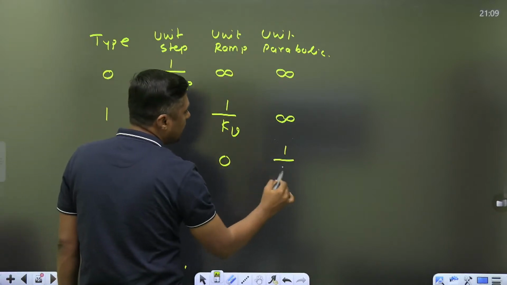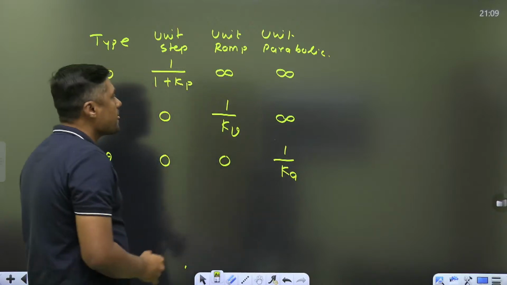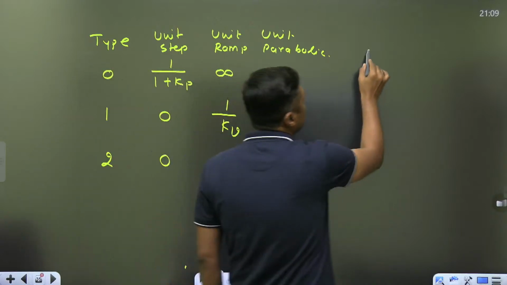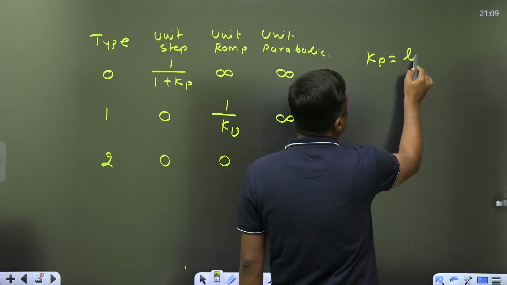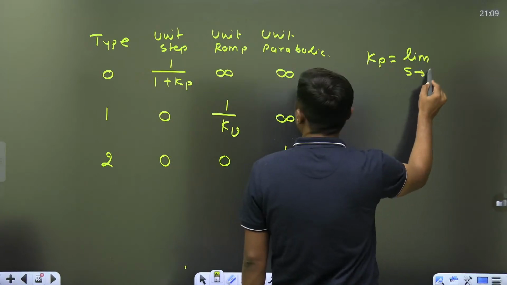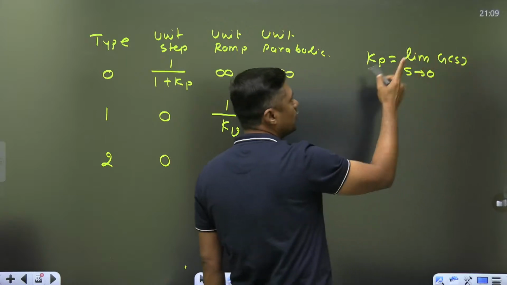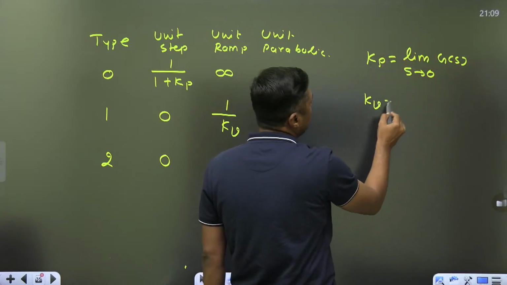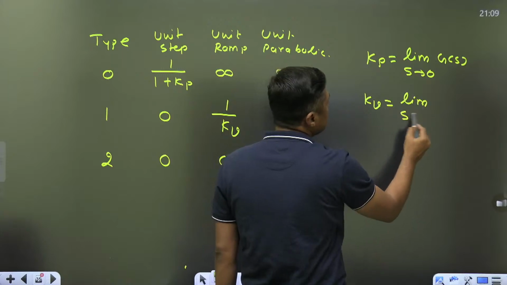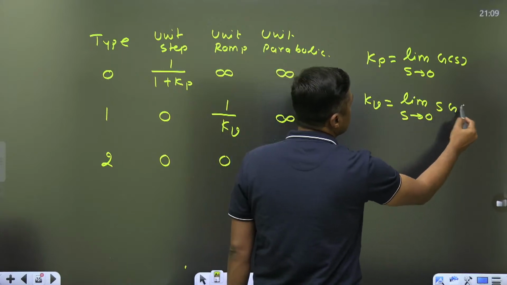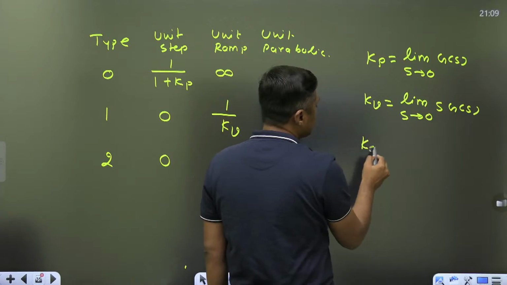Now, what is the Kp? For unit step system, Kp is limit s tends to 0, G(s)H(s). What is the Kv? Limit s tends to 0, s of G(s). What is the Ka?